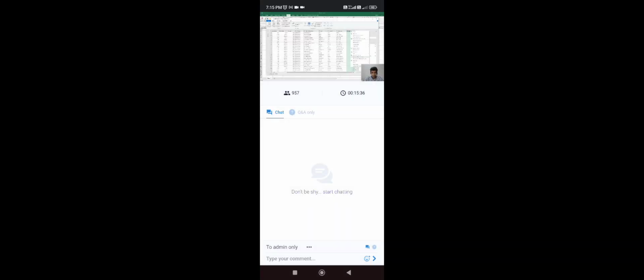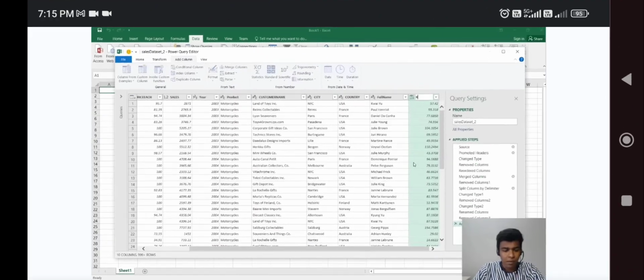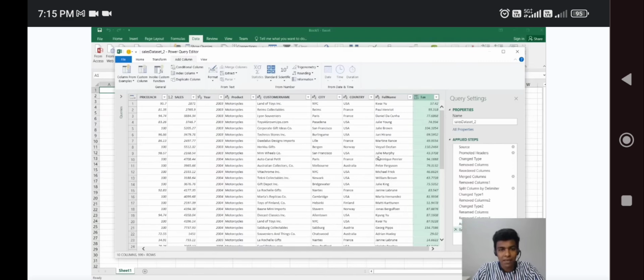In the custom column, I'm going to take sales, right? Insert. What is the formula for percentage, guys? Normally, I'm going to put 2%, so 2 divided by 100. Likewise, I'm going to put 2%. Click OK. So now we got the price for 2%. Let us name it tax. Rename and then tax. Now we got tax.